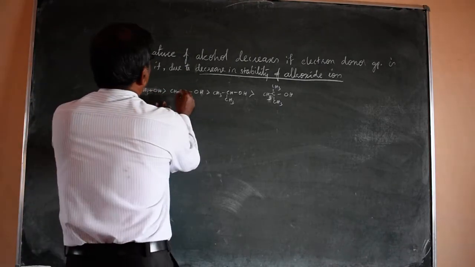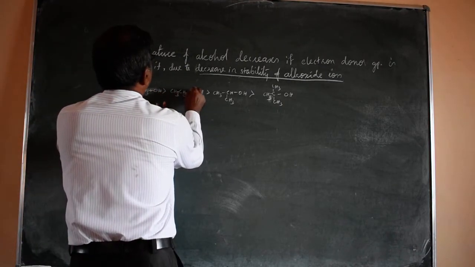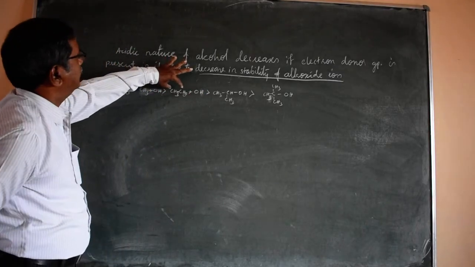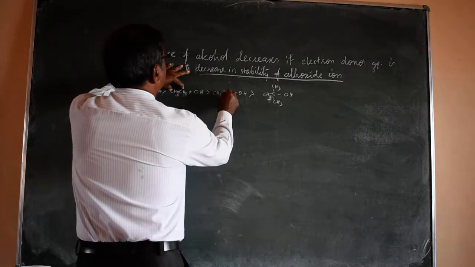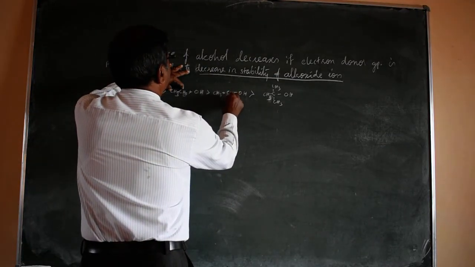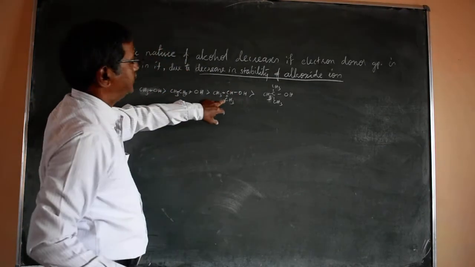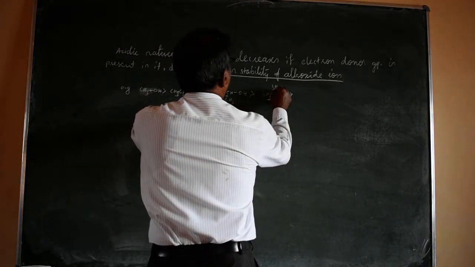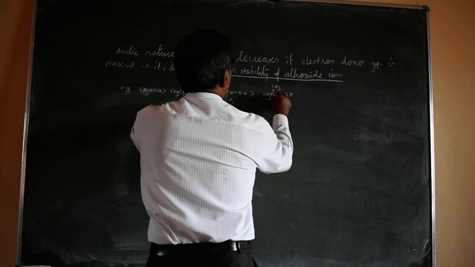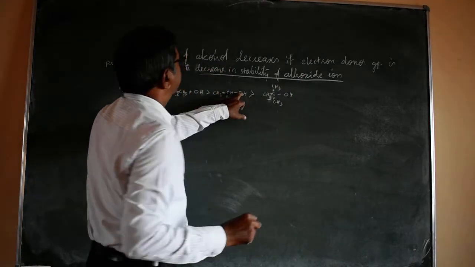See here we have a bulky plus I group, that is ethyl, C2H5. Here we have two electron donor groups, CH3, and here we have three electron donor groups attached to the carbon linked to the OH.